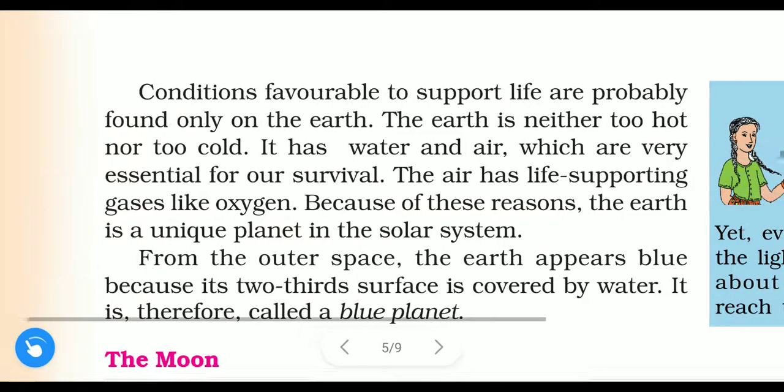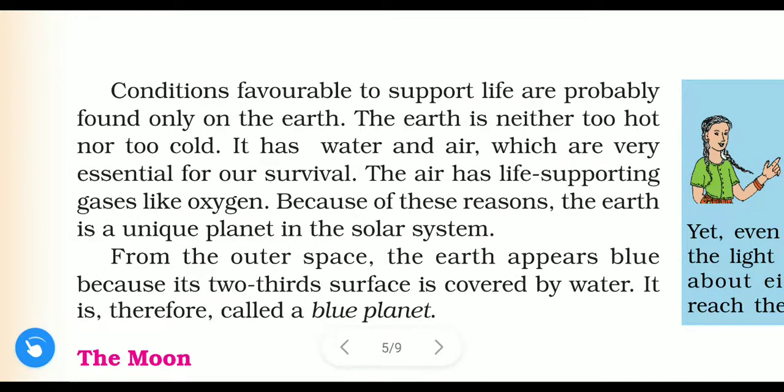So earth has favorable conditions to support lives. That is why it is probably found only on the earth. On earth there are many lives, like plants, animals, and human beings.